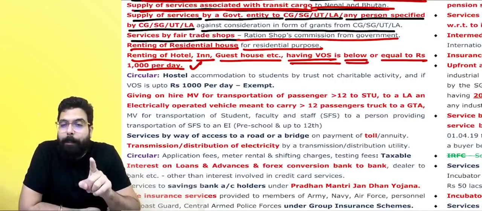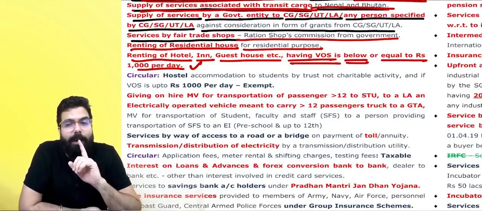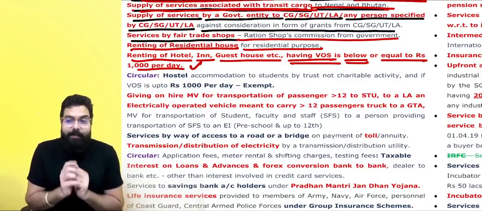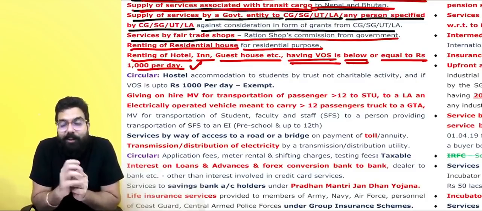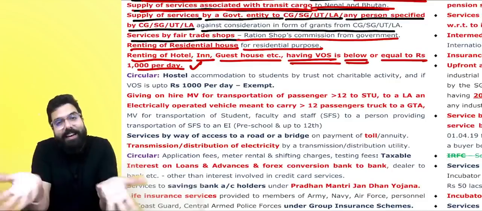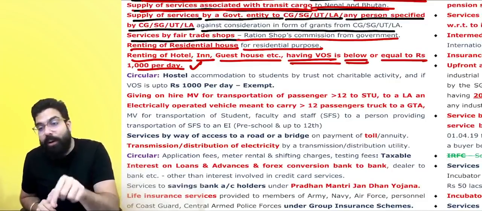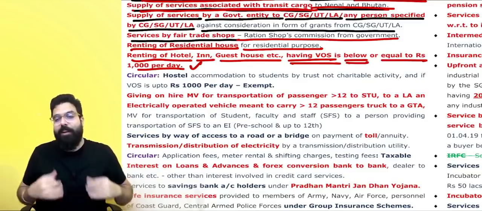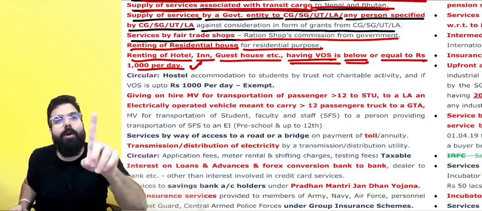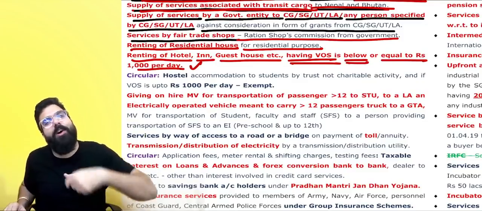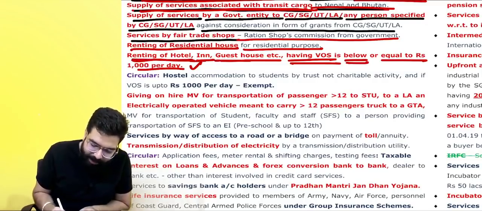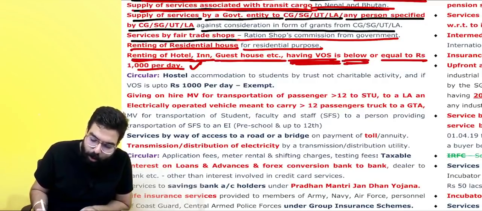Sir, in case of temple trust, when they were giving room rent, 999 was exempted because the temple has a hundi. So when you went to the temple, if the temple is asking you 1,000, put 1 rupee in the hundi, 999 was exempted. But a hotel has no hundi, and hence the government exempted the full 1,000 rupees only. You went to a hotel, the hotel owner told you 1,000 rupees I'll take. Because there is no hundi, the government told that the full 1,000 rupees is exempted. Renting of hotel or guest house having value of supply below or equal to rupees 1,000 shall be exempted.